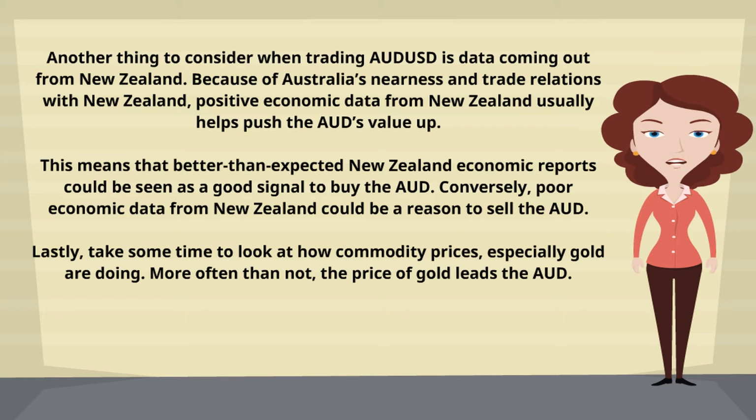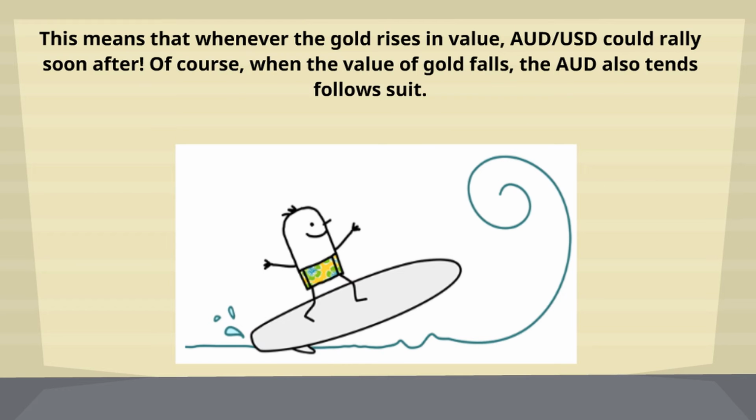Lastly, take some time to look at how commodity prices, especially gold, are doing. More often than not, the price of gold leads the AUD. This means that whenever gold rises in value, Australian dollar to US dollar could rally soon after. Of course, when the value of gold falls, the AUD also tends to follow suit.